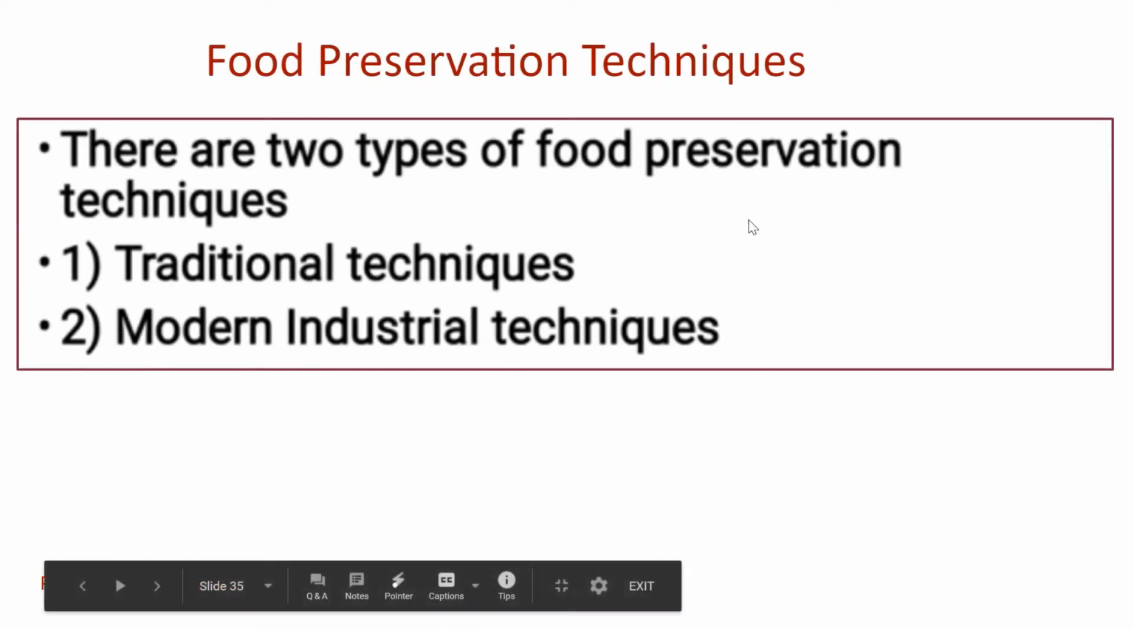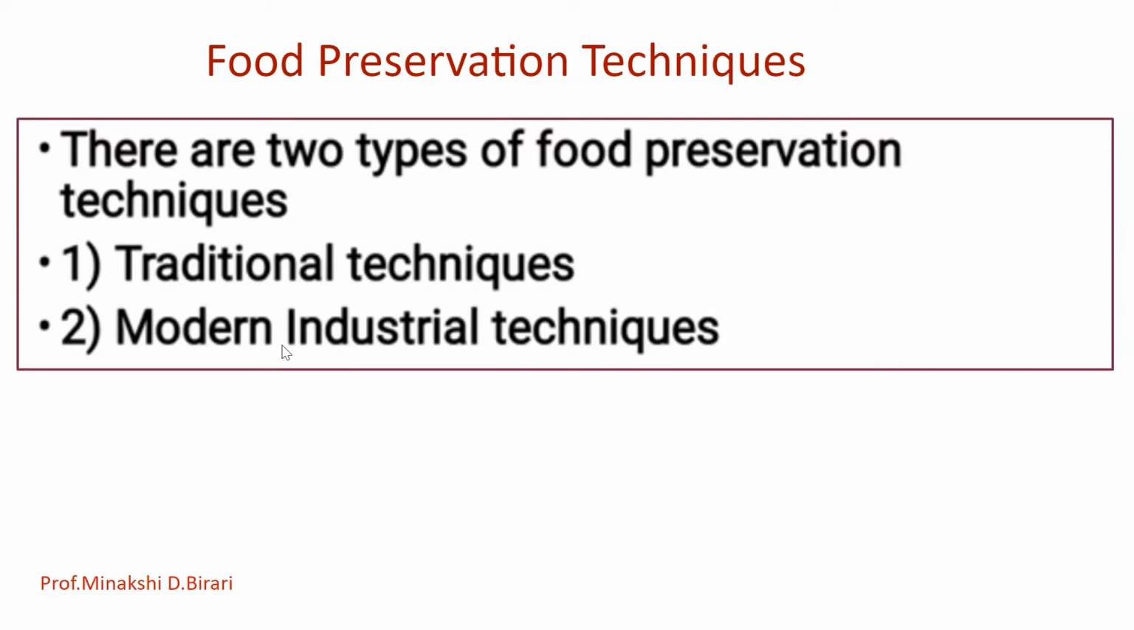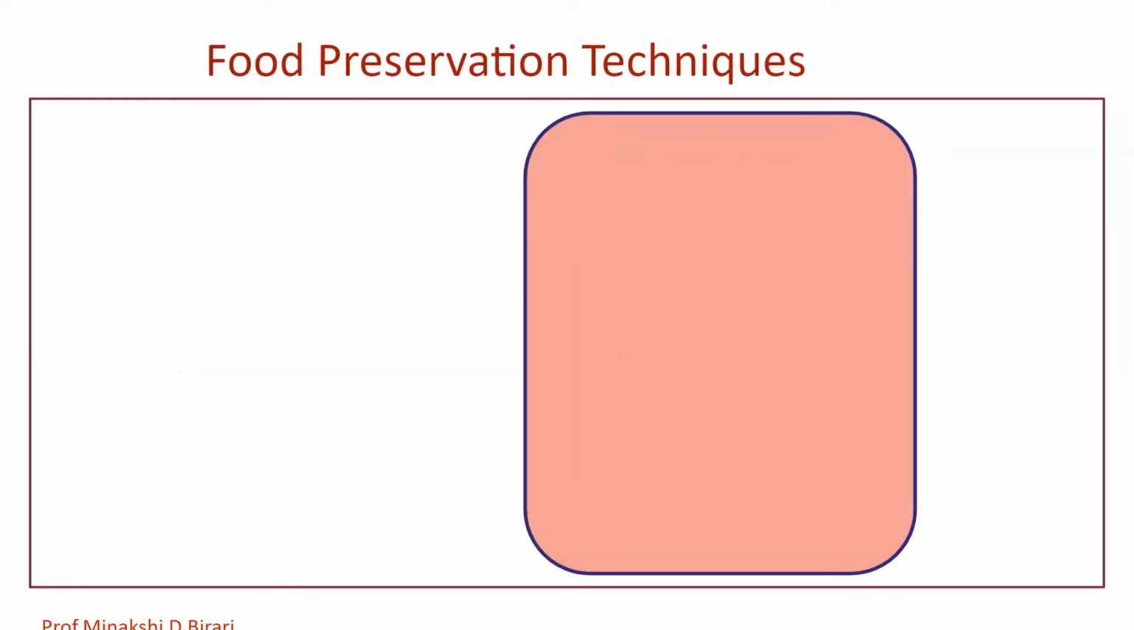There are two types of food preservation techniques. First one, that is traditional technique, and second one, modern or industrial techniques. So let's see the food preservation techniques. First of all, traditional techniques.